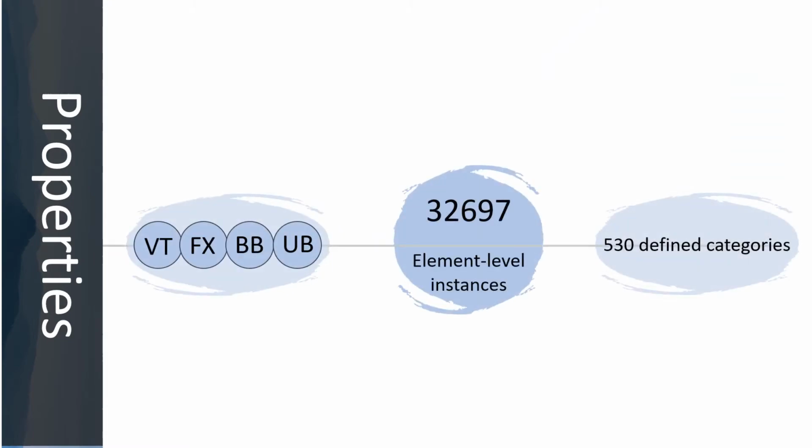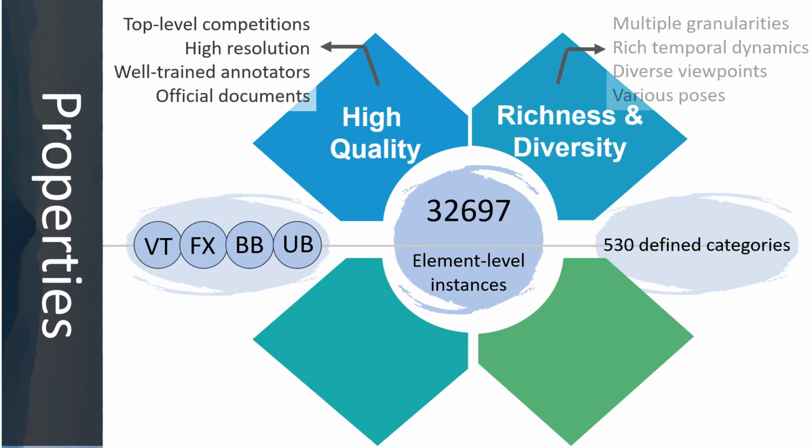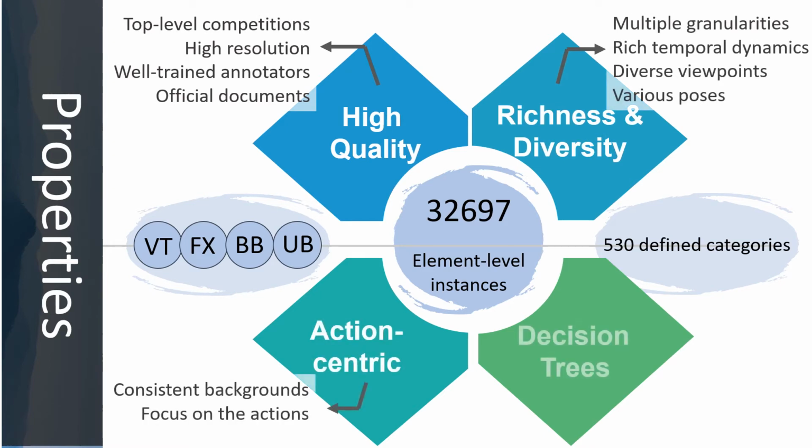Finally, we construct a dataset with more than 30,000 instances from 4 women events. Here I'd like to iterate the properties of FineGym: high quality, richness and diversity, action-centric, and the use of decision trees for labeling element-level categories.